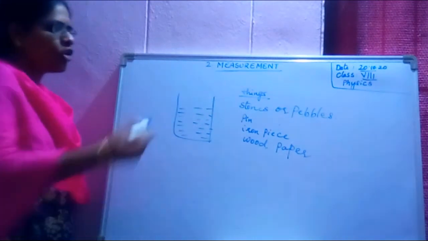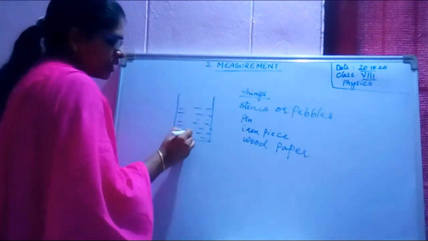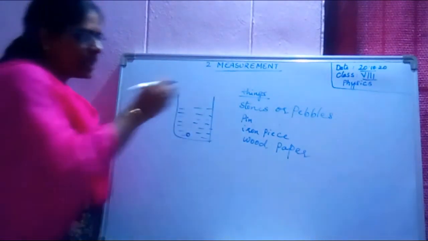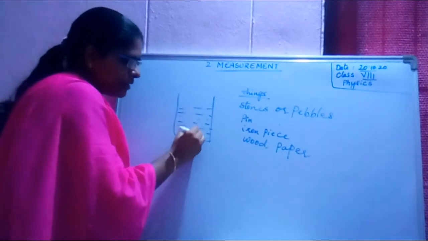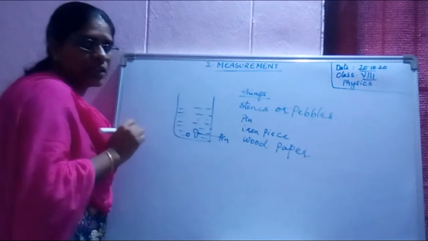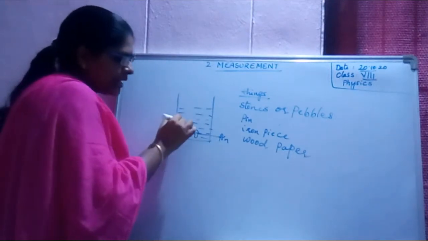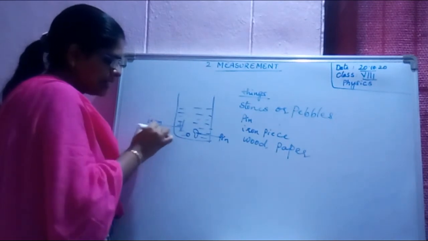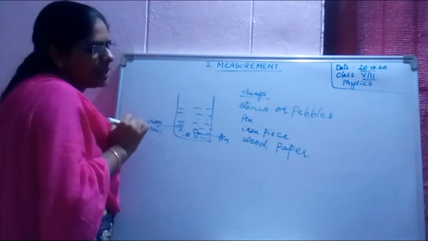If I drop a stone, it will reach the bottom of the beaker. If I drop a pin, it will also reach the bottom of the beaker. Iron nail. Okay. Wood.